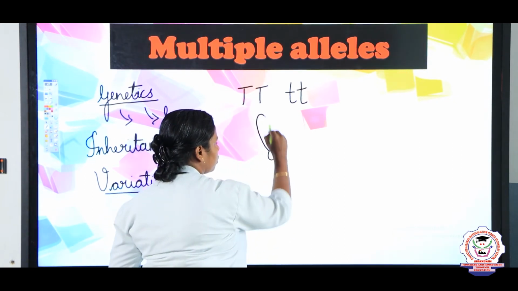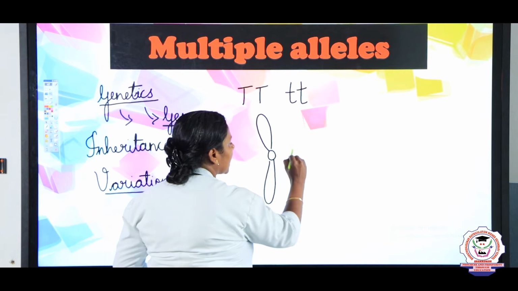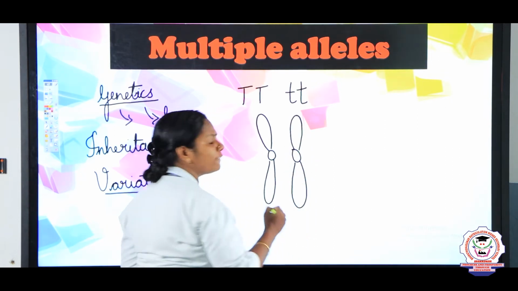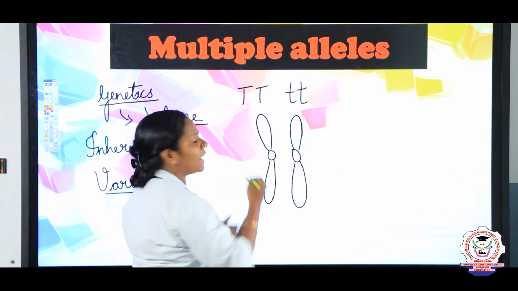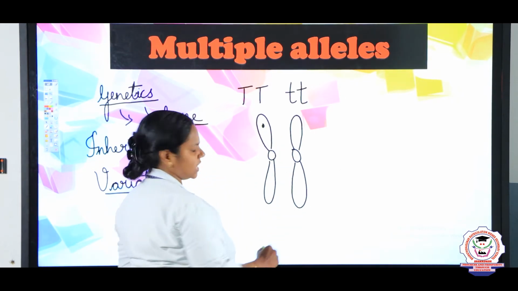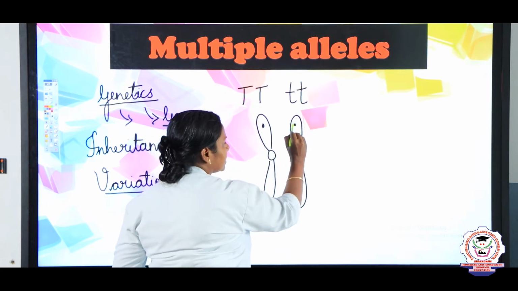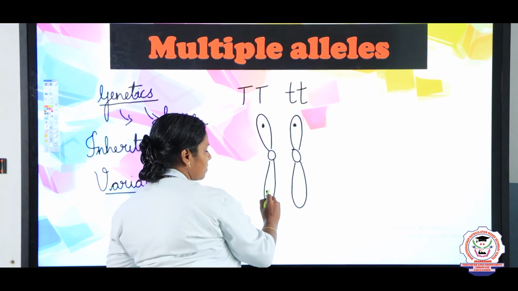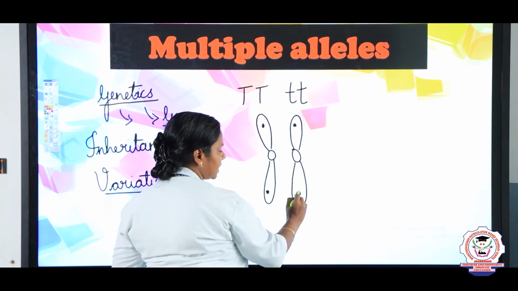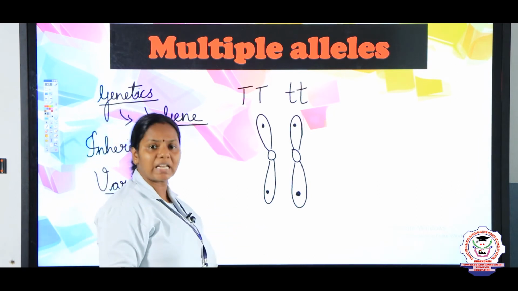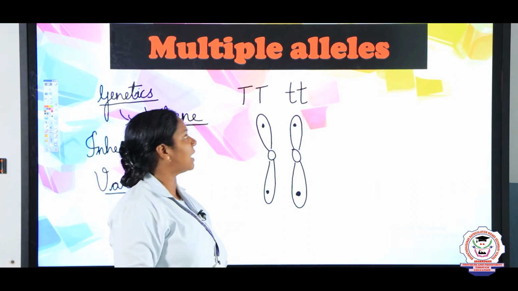Chromosomes which carry the same genes are said to be homologous chromosomes. Locus means location, right? For example, this chromosome has a gene and the same gene is located here in the same location. Such alleles we call multiple alleles.